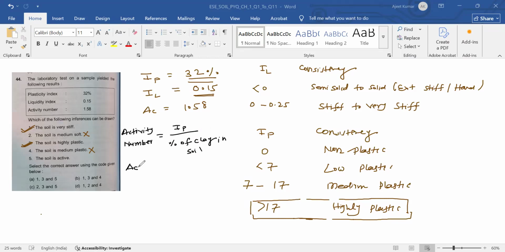So if AC is less than 0.75, this implies inactive soil. If AC is in between 0.75 to 1.25, this is normal active. And if AC is greater than 1.25, this implies very active.